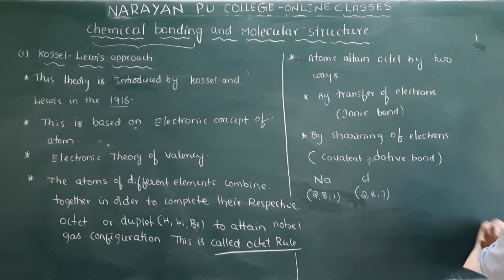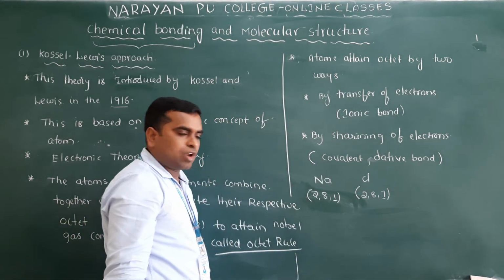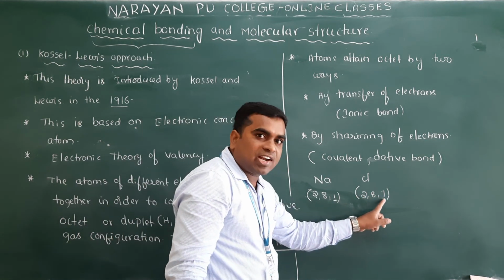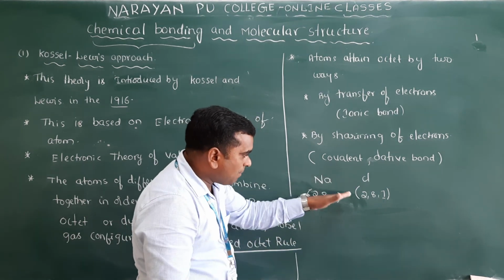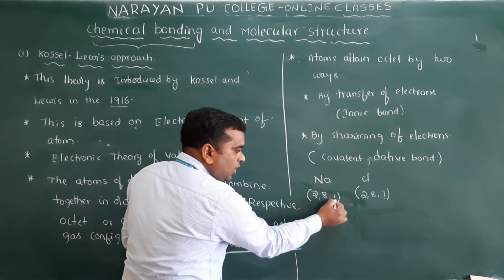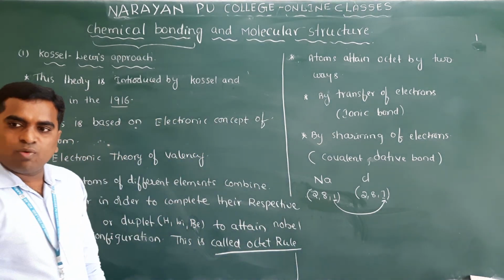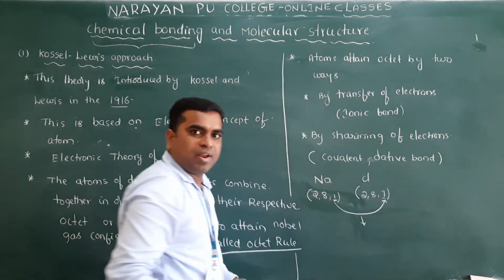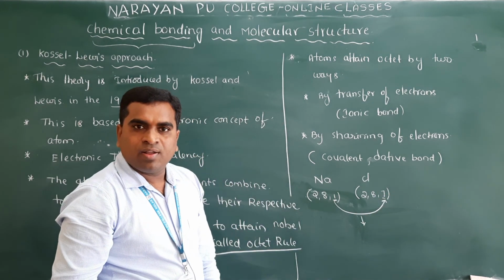So what will they do? They combine. Why? Because in this case they do not have an octet. Sodium's valence shell has 1 electron only, and chlorine's valence shell has 7. Got my point? That's why they combine. How do they combine? Sodium will give 1 electron to chlorine. Sodium is transferring 1 electron to chlorine. Then what will happen?